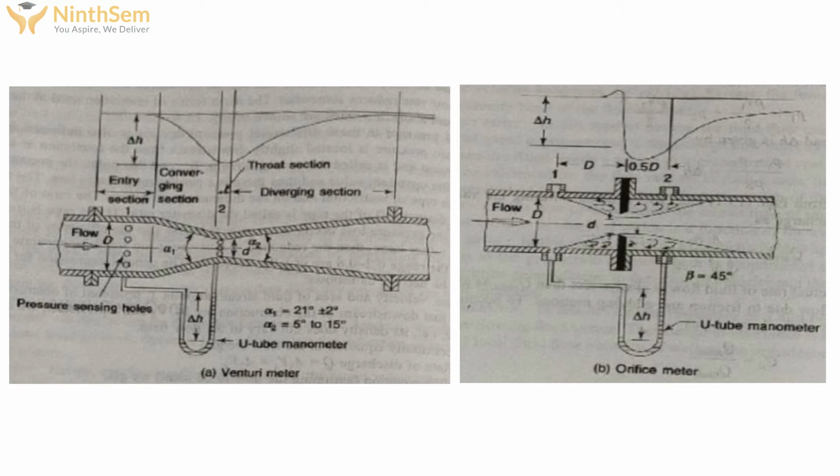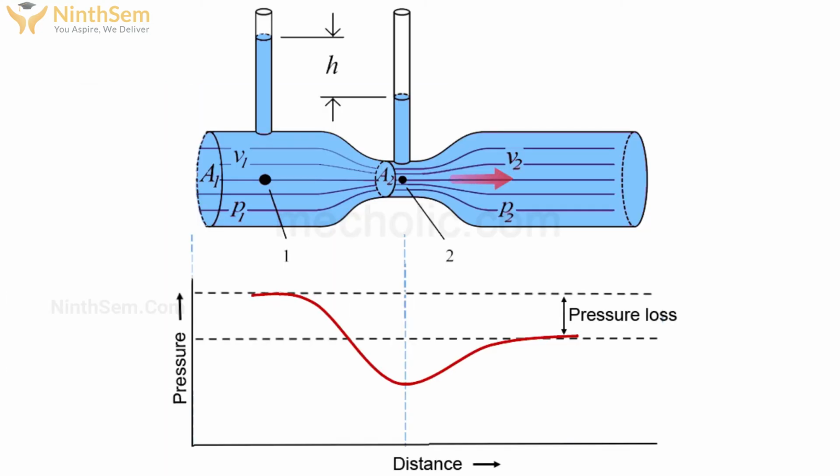So hence there will be a pressure loss. This pressure difference ultimately measures the flow rate.